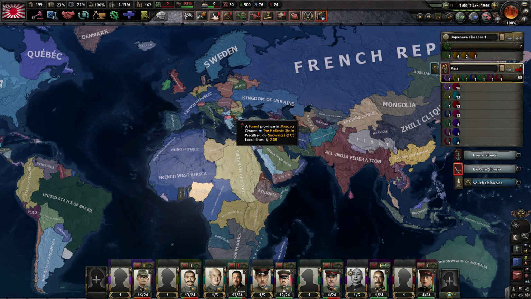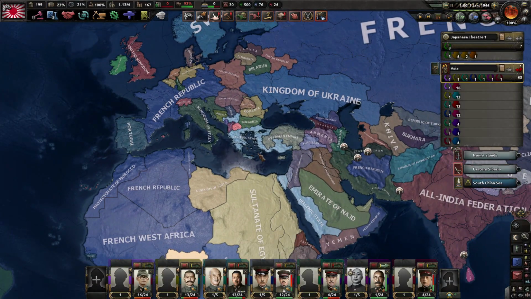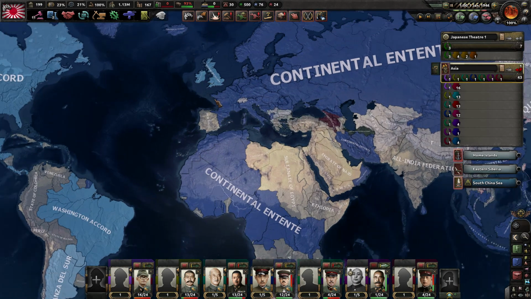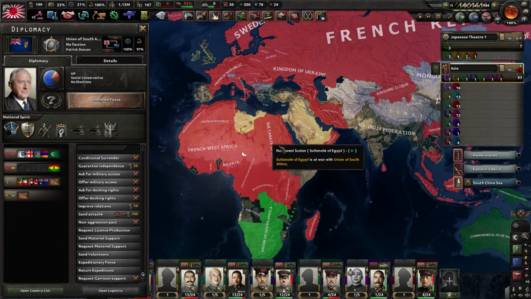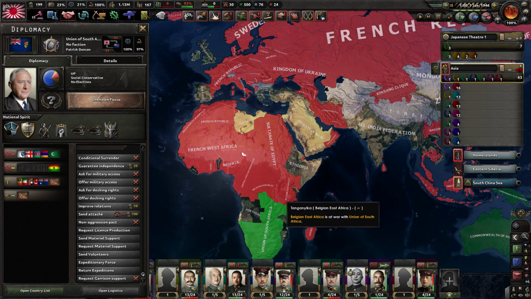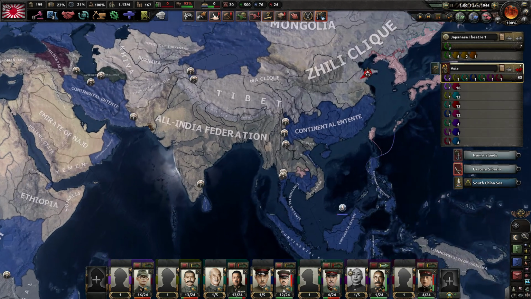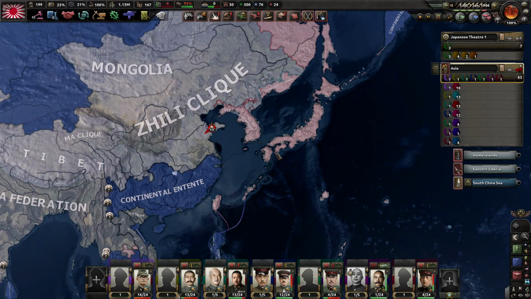So 10 years have gone since this world has started, and now I want to summarize everything that has happened during that period of time. Continental Europe is now united under the rule of the Continental Entente and Paris with Rome. Just as usual, the United States has united both North and South America. The Union of South Africa is fighting against all the European colonies. And the Continental Entente is dominating a major part of Asia, and soon they will capitulate India, and probably they will capitulate Japan as well.